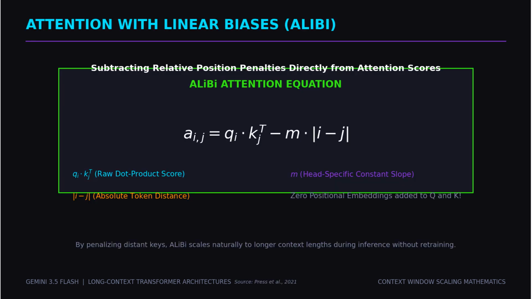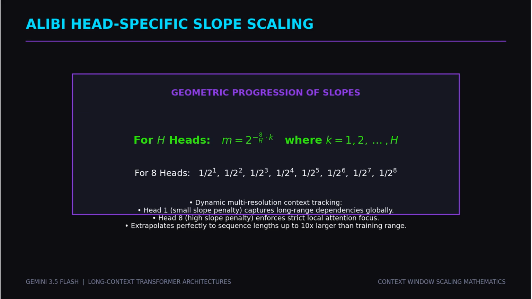Attention with linear biases, or ALiBi, introduced by Press and colleagues, offers an elegant, zero-overhead solution by completely bypassing positional embeddings in the network. Instead of adding positional vectors to queries and keys, ALiBi penalizes the attention scores directly. For query index i and key j, a constant penalty proportional to their relative distance, absolute i minus j, is subtracted from the dot product of query and key. This penalty is scaled by a head-specific slope m.